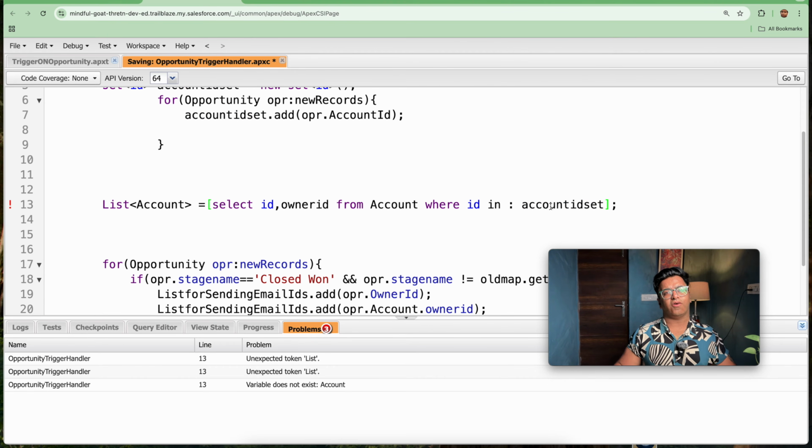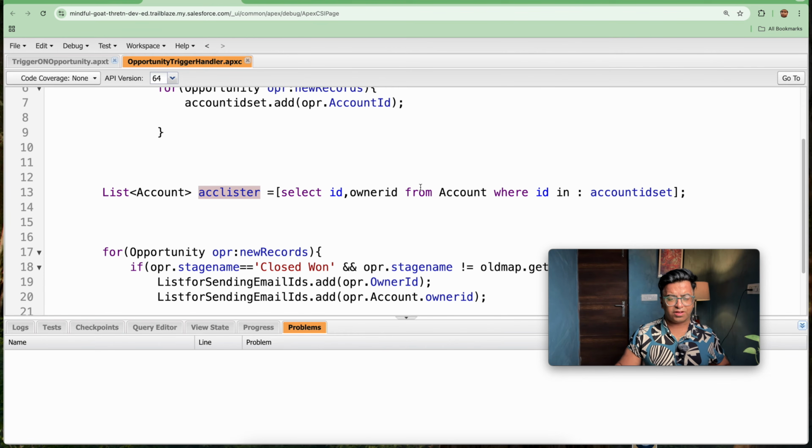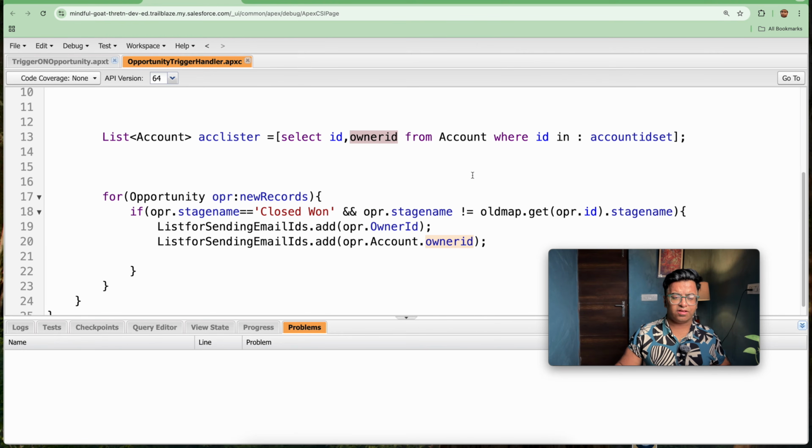So next point is, do we need to add all the account IDs? The answer is no, but I think there is some issue. I haven't named the list, that is ACC lister. So we named this list ACC lister, and now our error is resolved. So now, do we need to add all the owner IDs of accounts that are in this set? No. We need to add the account owner only for those opportunities whose stage is closed one.